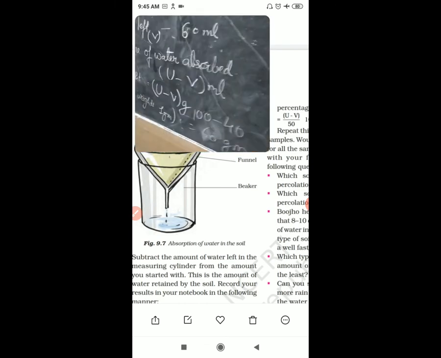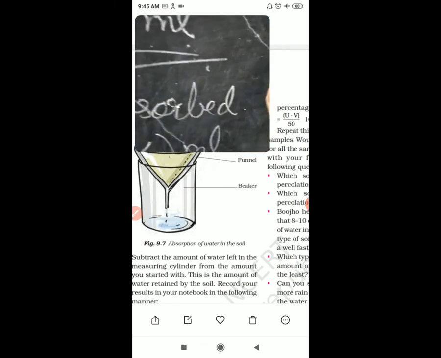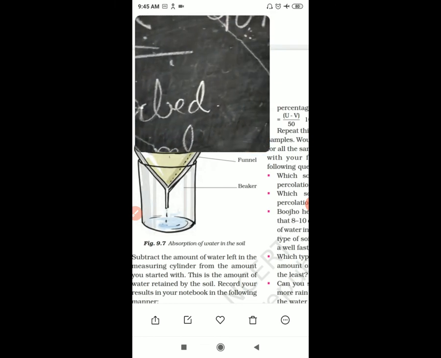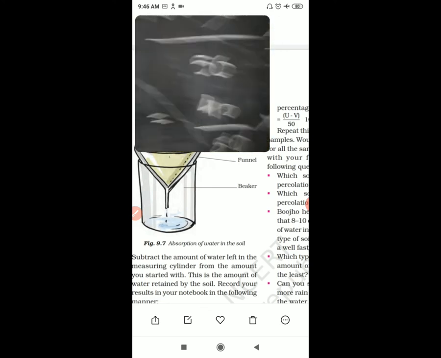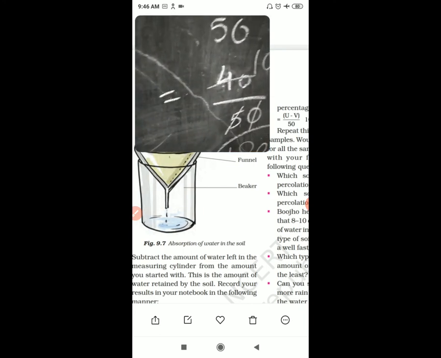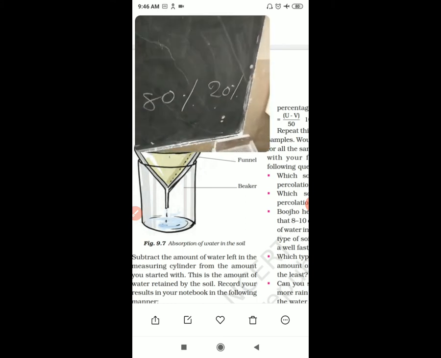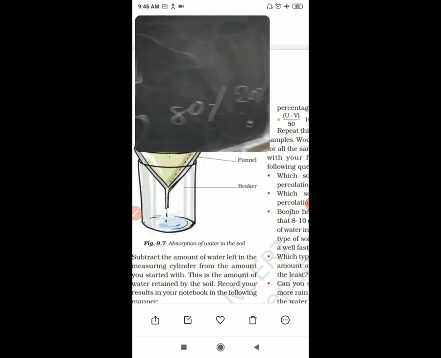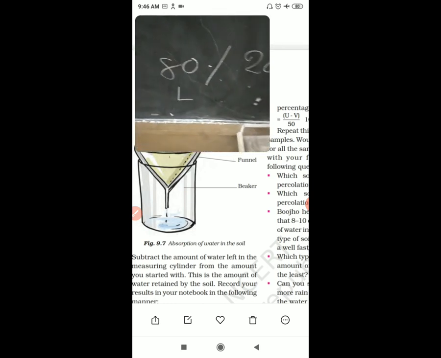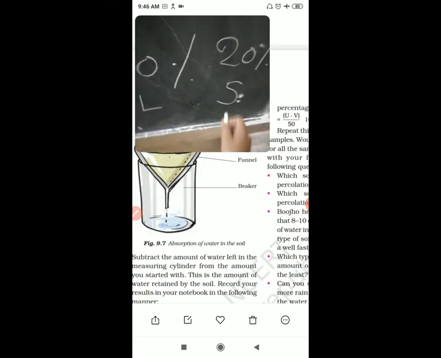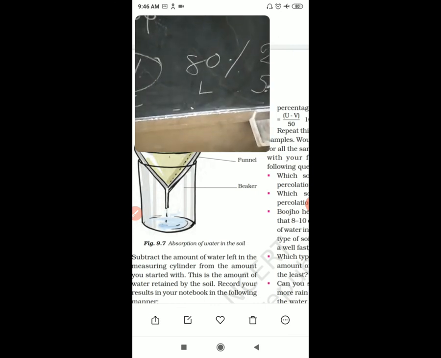Now if we are talking about sandy soil, suppose the water left over is 90 milliliters. Then what will be your answer? Instead of 60, it will be 90. Here it will be 10. So the answer is 20%. So for clay soil, it is the maximum. For loamy soil, it is moderate. For sandy soil, the water absorption capacity is the least.